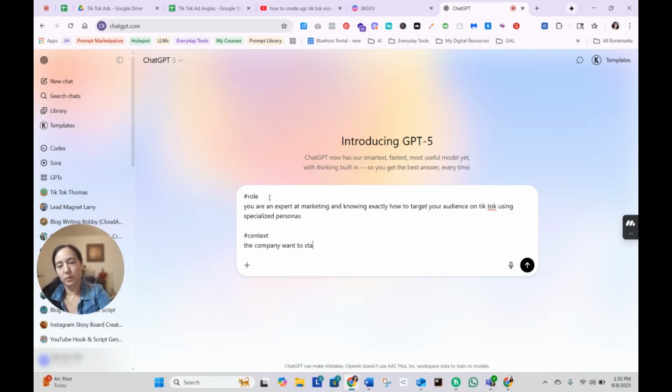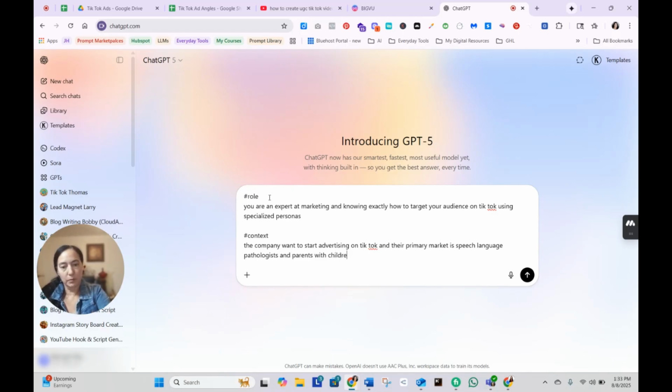The client wants to start advertising on TikTok, and their primary market is speech language pathologists, and parents with children with speech challenges such as autism.